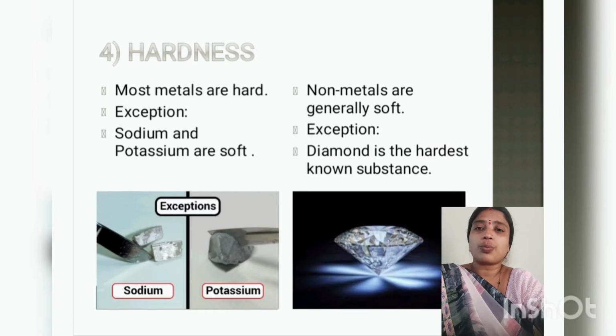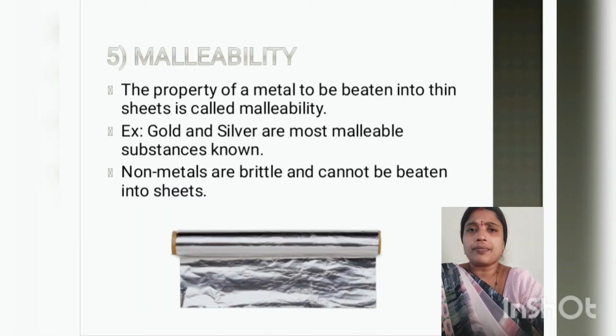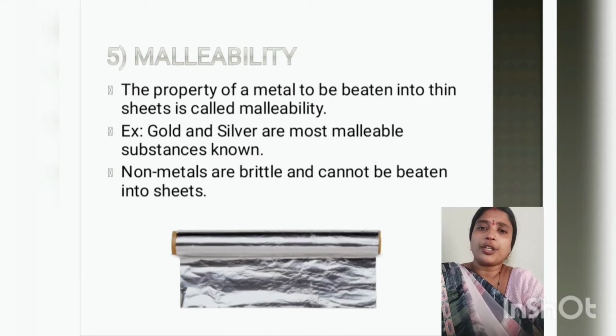Now the next property is malleability. Malleability of any metal means the property of a metal by which you can turn it into thin sheets. Now if you look at the image, aluminium foil, the foil paper which you use for wrapping your foodstuffs, chapatis, for your tiffin.